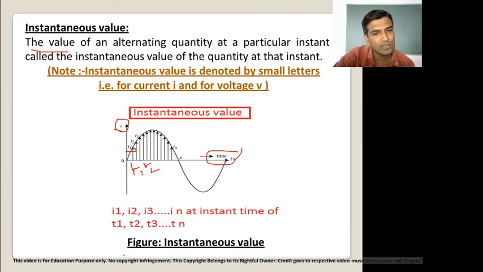Now I3 is also an instantaneous value which is obtained at a particular instant of time, and that instant is T3. That means I1, I2 and I3 are three instantaneous values obtained at the instants T1, T2 and T3. I1 is obtained at the instant T1, I2 at the instant T2 and I3 at the instant T3. These are the instantaneous values of current.